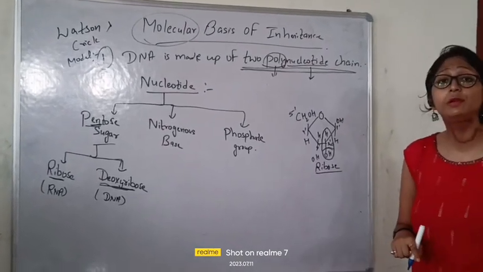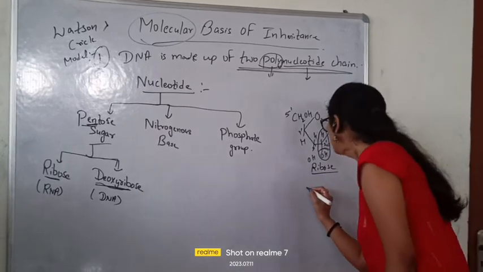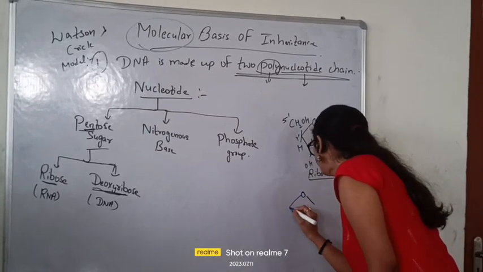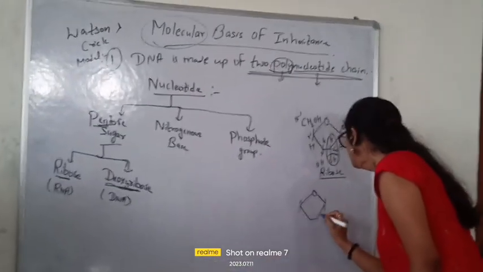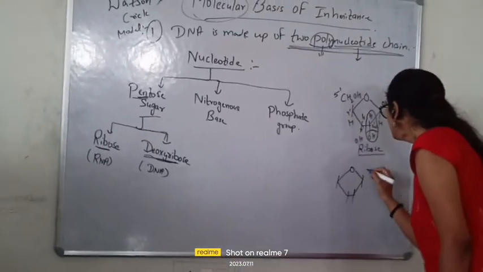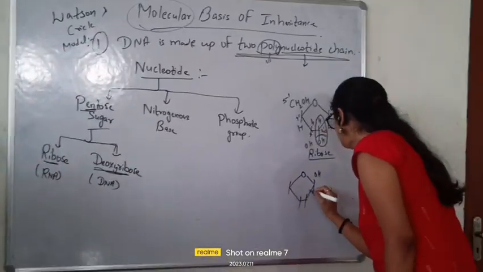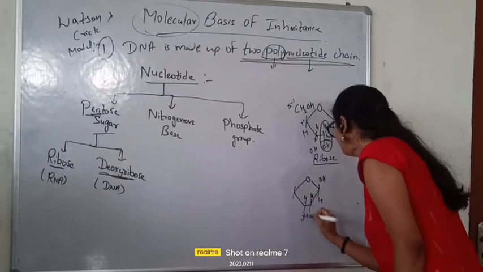How to know which one will be the deoxyribose? The same thing. Again made the 5 carbon chain. The same thing here, here, here. But one thing is different. What is that different? Let me tell you.